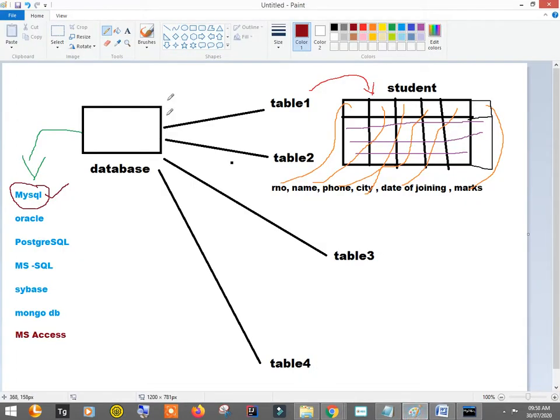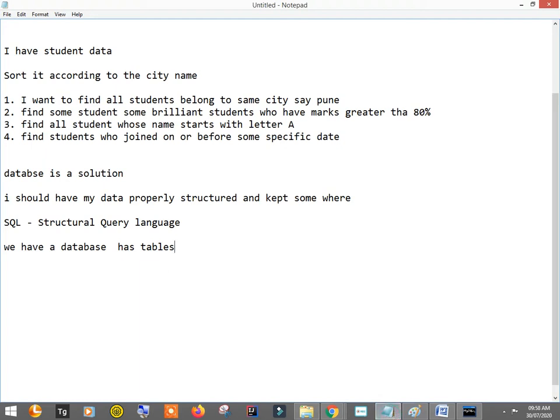As I said, we should have a database, and inside the database we are going to have tables. So first we are going to create a database. These are the SQL commands. The first step is create database. Generally when you have a project on your machine, one particular project should have one separate database, and it has separate tables inside individually. So let's see how to create it.